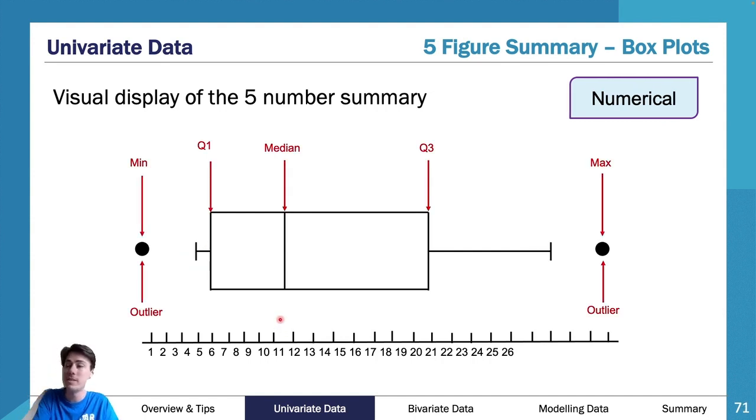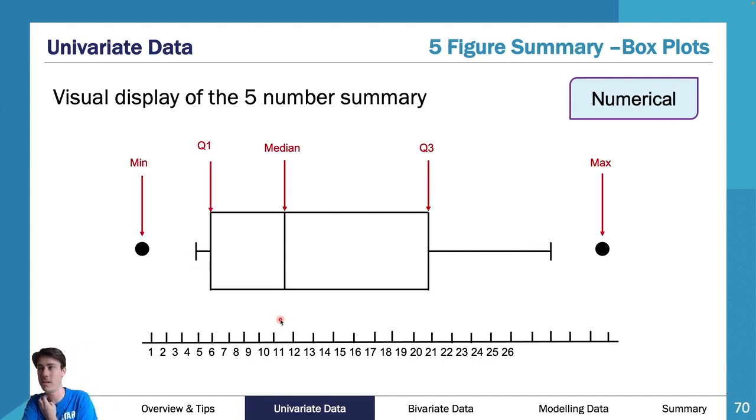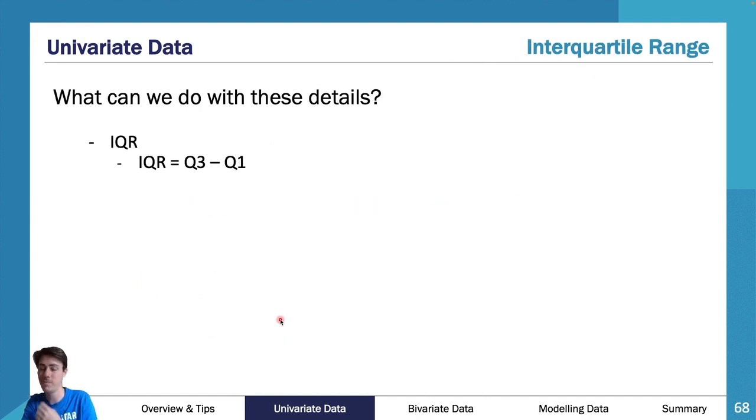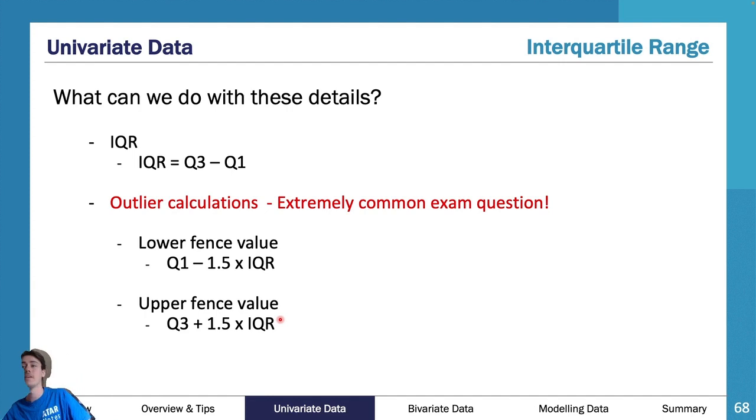Now, how do I do this outlier calculation? The reason why this box plot is actually slightly wrong is because even with the axis wrong, none of those values would have been outliers. Your outlier calculation looks like this. Your lower outlier fence, not the fence that you draw, your outlier fence is Q1 take away 1.5 by IQR, and your upper outlier fence is Q3 plus 1.5 times IQR. That is how you determine outliers. This is a formula you need to have in your summary book, and it's really important you utilize it whenever you draw out a box plot.